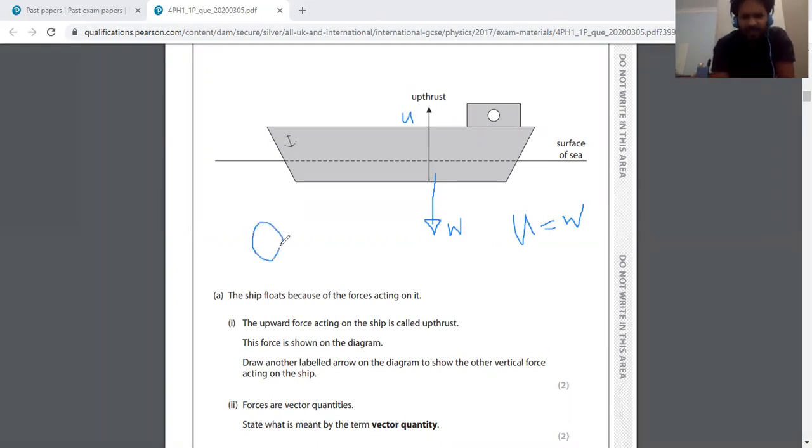For example, if you drop a stone into water, it will definitely sink until the bottom of the water reservoir, until the seabed or whatever is the last one.